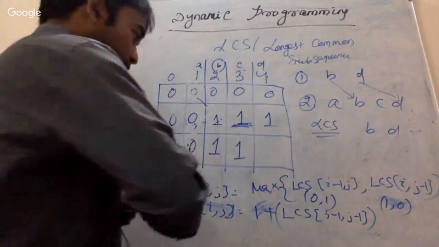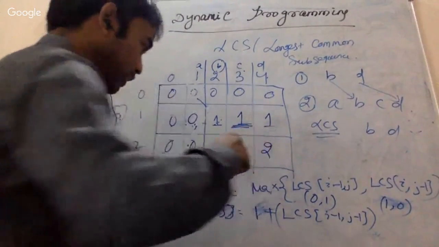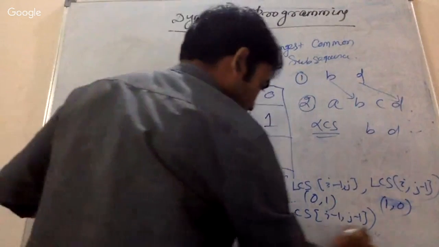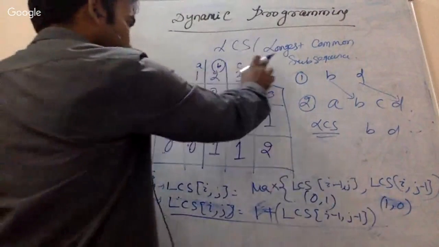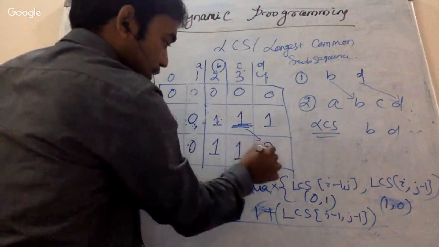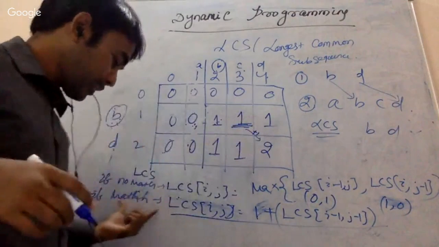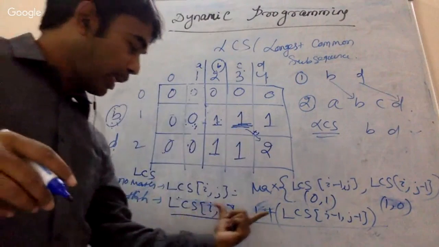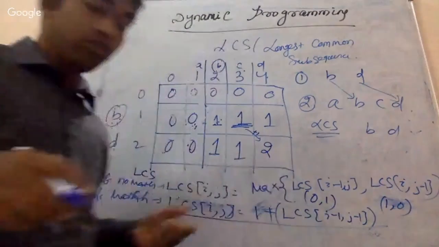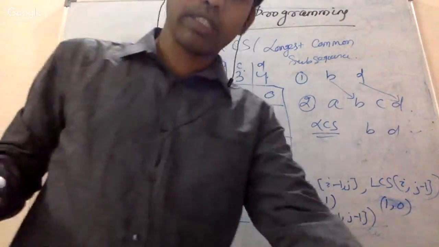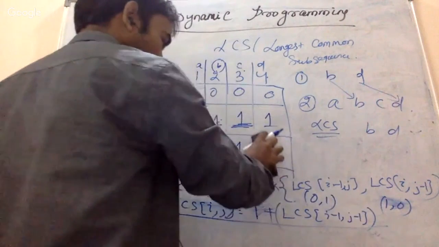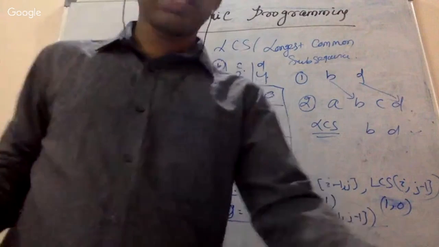Exactly, it is 2. But how is it 2? Because D and D are matching, so this formula is going to be applied. So D and D is matching, so then we are going to take this one from here, and plus 1. So if there is a match, then LCS of i j is equal to 1 plus LCS of i minus 1, j minus 1. So then this is going to be 2. Exactly. Everybody gave the correct answer. That's correct. So this is going to be 2. So this is the solution.